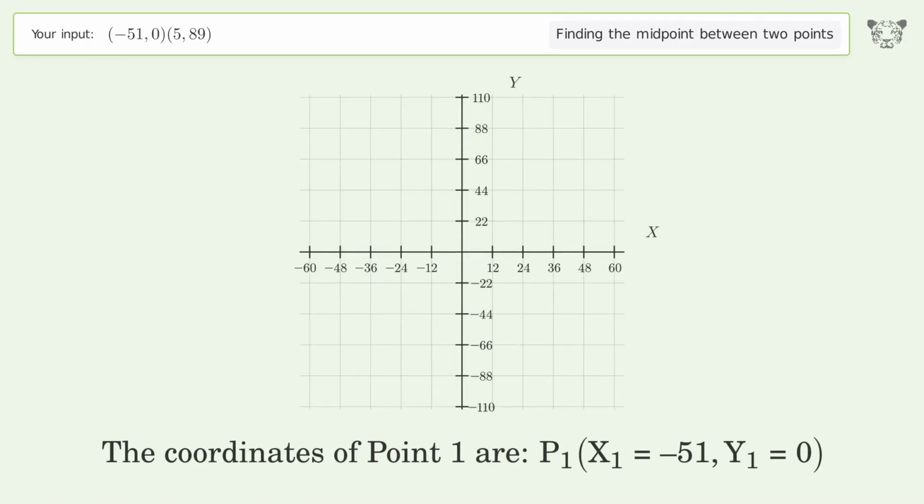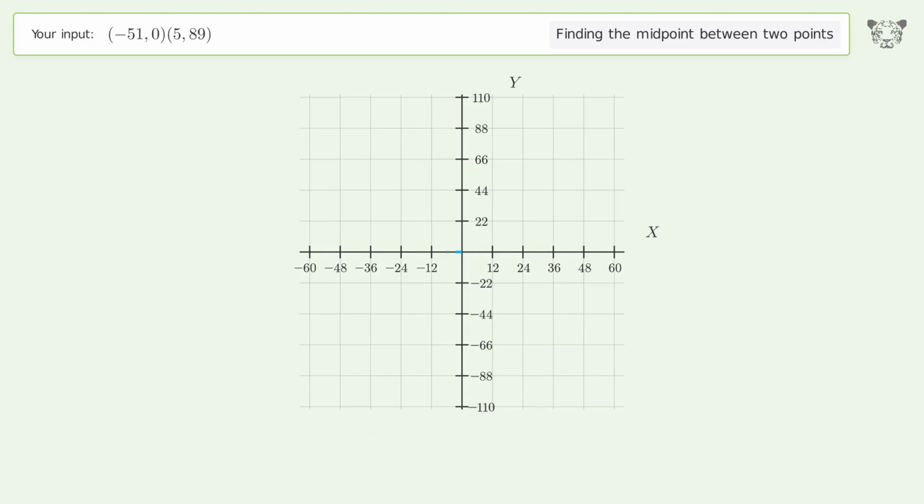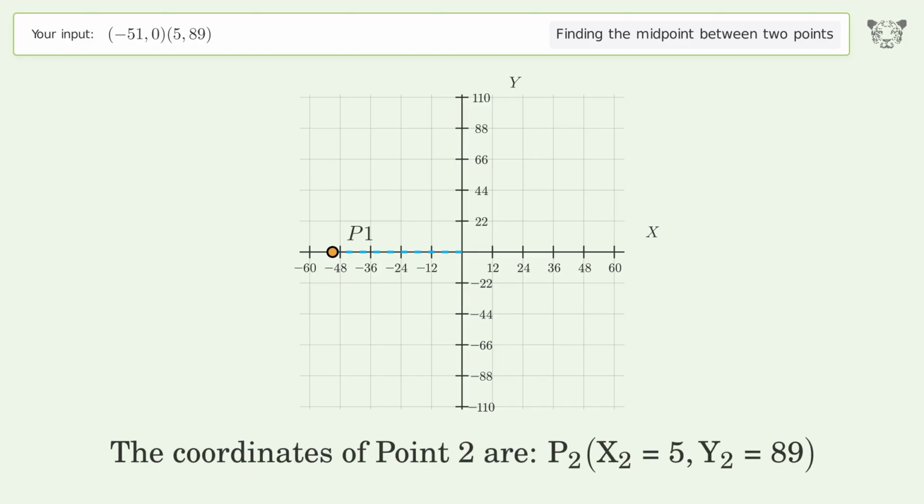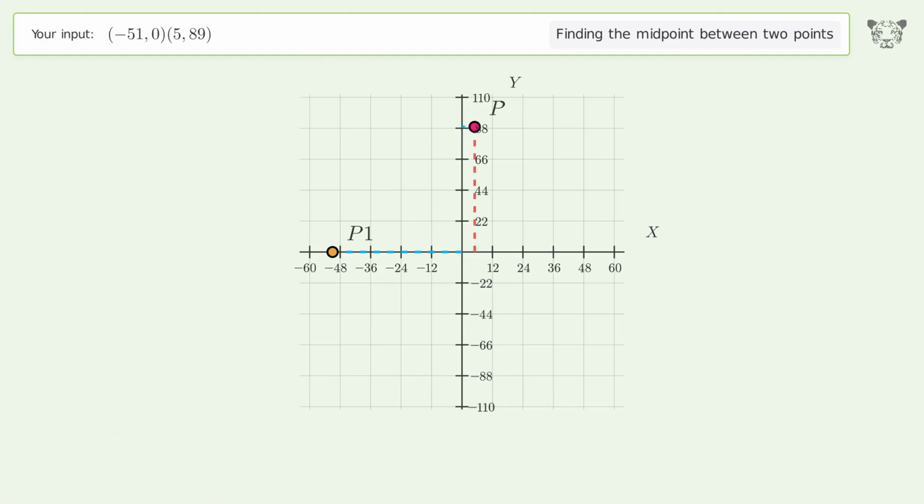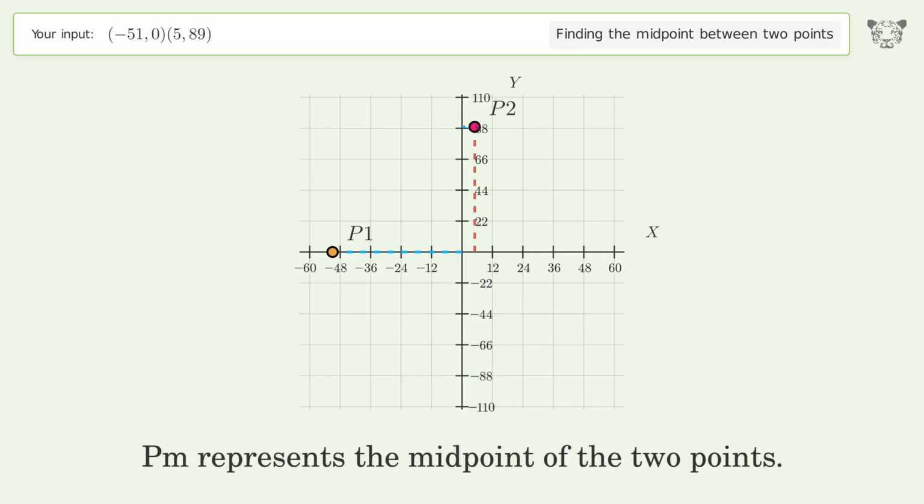The coordinates of point 1 are, x1 equals negative 51, y1 equals 0. The coordinates of point 2 are, x2 equals 5, y2 equals 89. PM represents the midpoint of the 2 points.